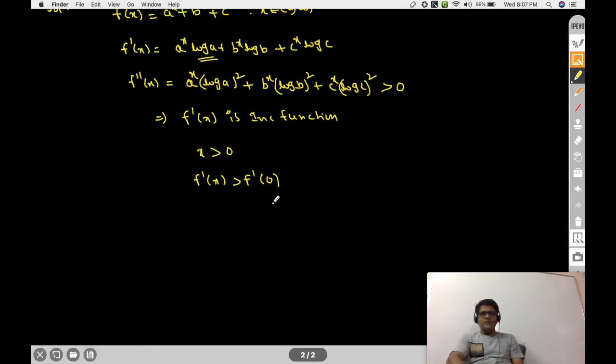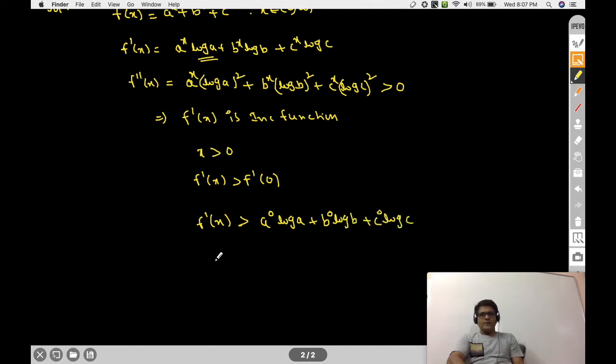So what is f dash 0? Substitute 0 in this one. f dash x is greater than f dash 0, that is a power 0 ln a plus b power 0 ln b plus c power 0 ln c.